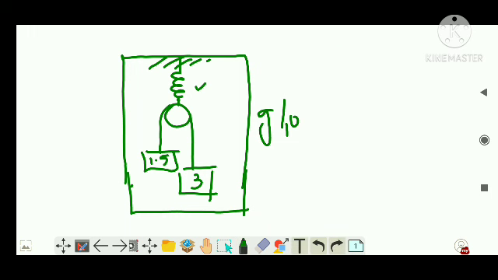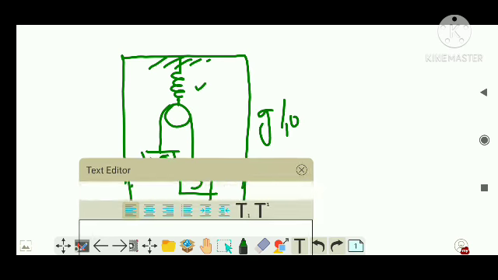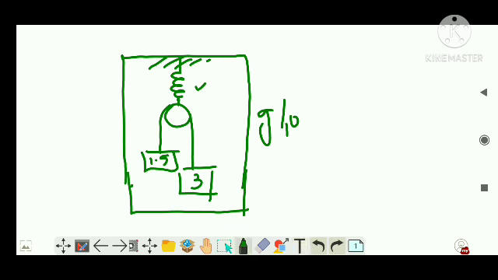So obviously you can do it from a person's perspective in the outside frame, that is the inertial frame. But in this condition, it is better if you consider a person inside the frame, that is the non-inertial frame, which is the easiest one, right? So person B is inside the lift, right? For him, as he is moving along with the lift, he will be having an acceleration g by 10, the same as that of the lift.